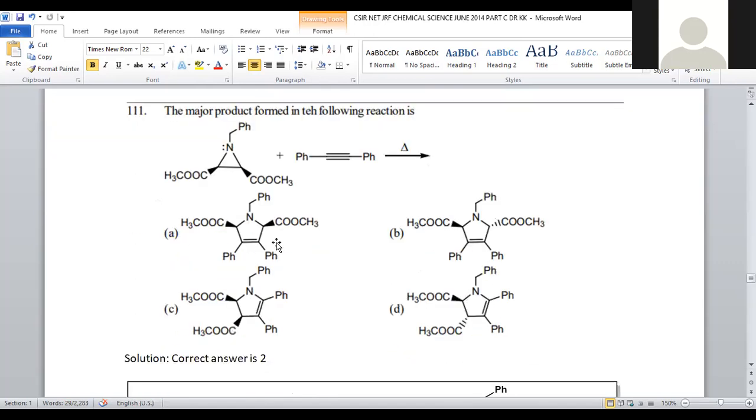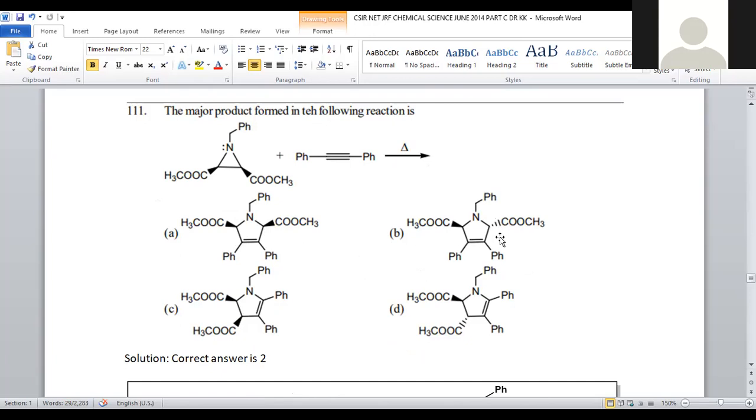What happens if we consider option A? Here you can see the ester is a larger group, and if both the esters are inclined towards each other, what happens? It will create high steric strain in the molecule, which will not permit the molecule to be a stable one.